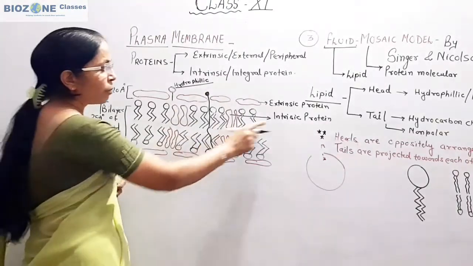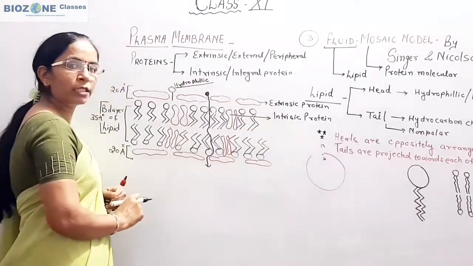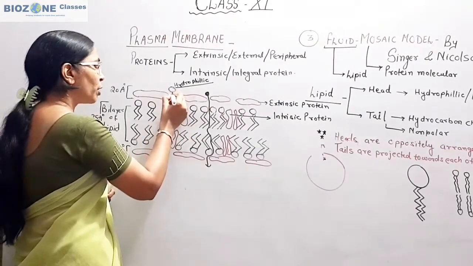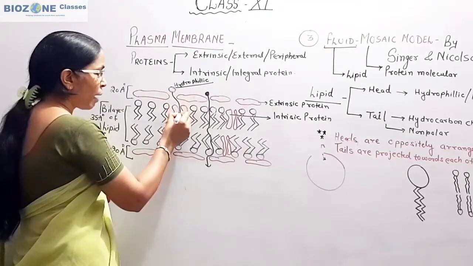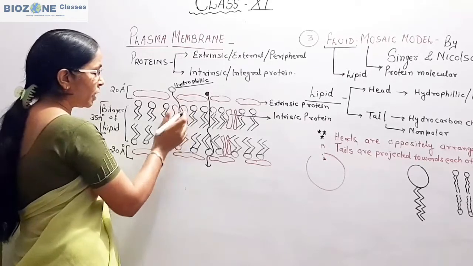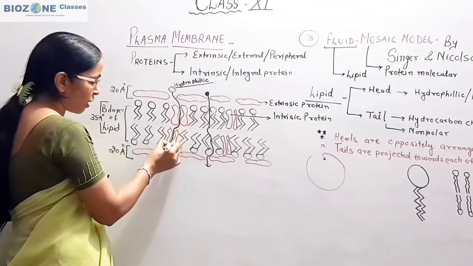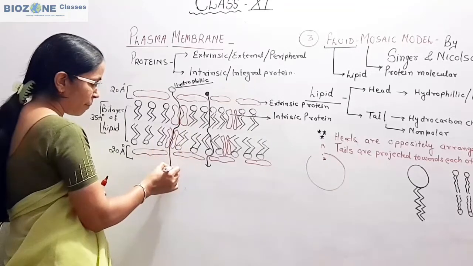Therefore, the integral or intrinsic proteins are present, and through the gap or distance present in these proteins, the molecule can pass across the plasma membrane.